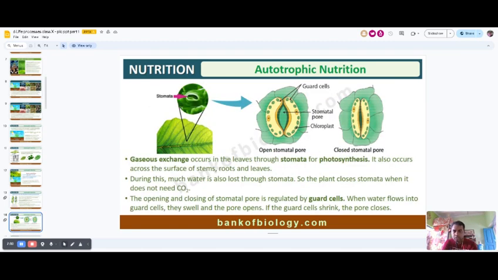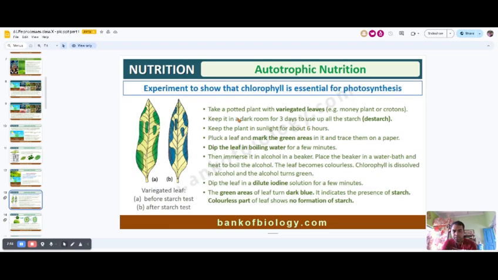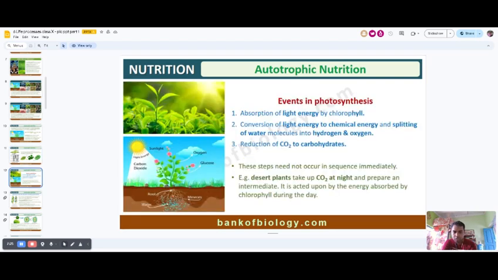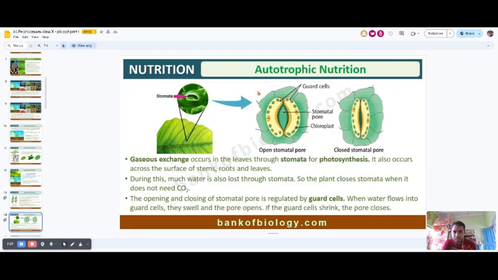Now, here is another thing in the plant leaf. You can see in the previous slide, here in the lower surface of the leaf, this is the lower epidermis, and here you can see some spaces. This is known as the stomatal pore. Now, this is the stomata. The outside green colored structure is the epidermal cell, and the bean-like structure is the guard cell, and the pore is known as the stomatal pore.